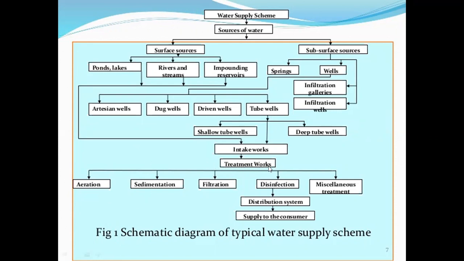When water comes to the treatment plant, it first goes to aeration. The water comes in contact with oxygen, and in this process gases like carbon dioxide, oxygen, sulfate, or minerals such as ions are removed from the water.